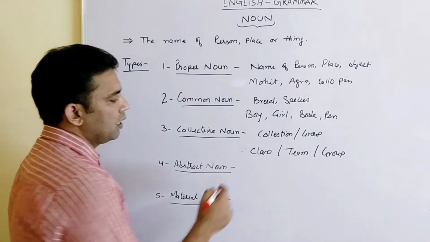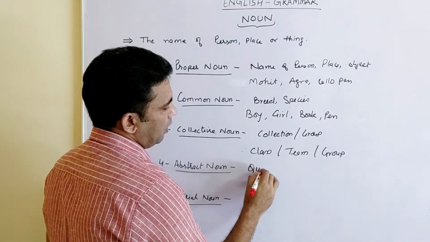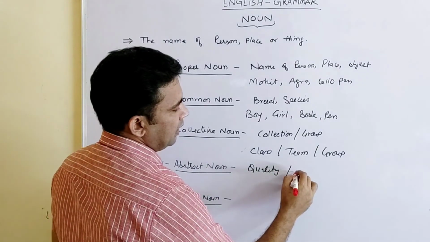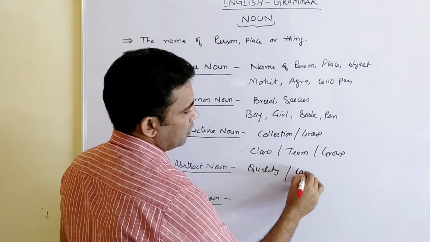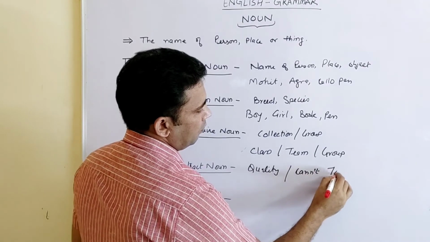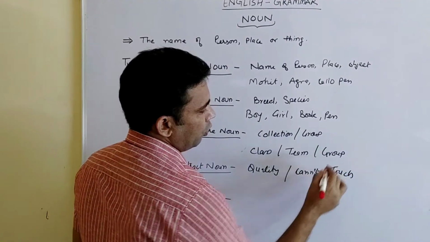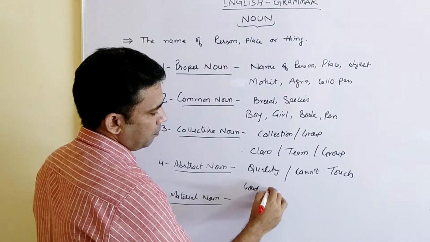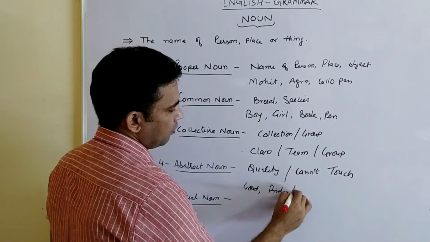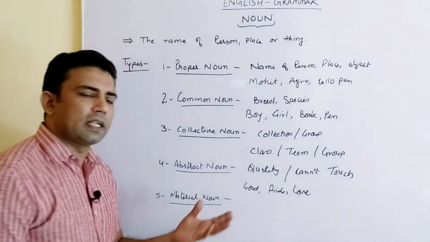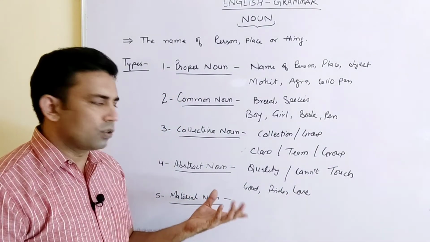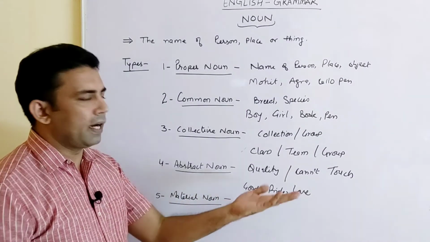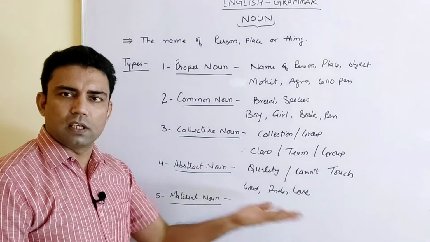Next is abstract noun. Abstract noun is basically about a quality, or which we can say very easily, which we cannot touch. For example, good, pride, love. These are the qualities which we cannot touch. So that's why these are all called abstract nouns, like love, pride and honor. Love is a good thing.